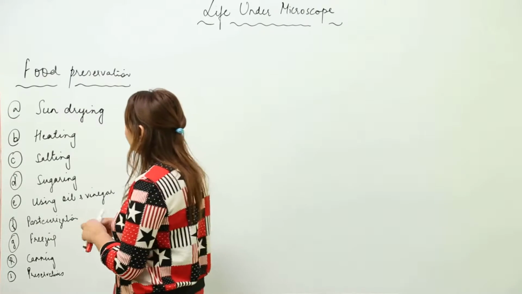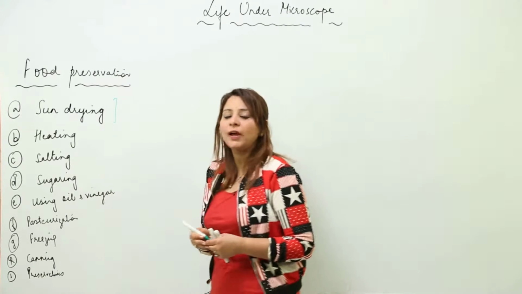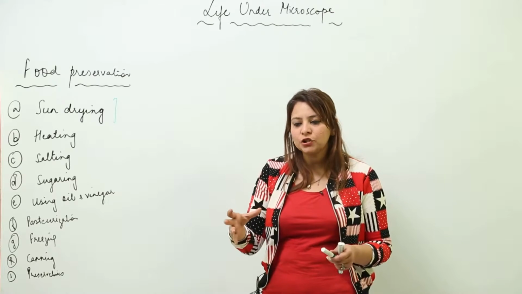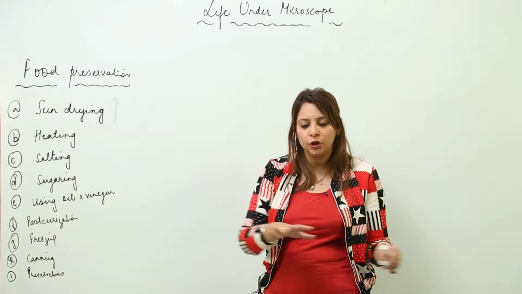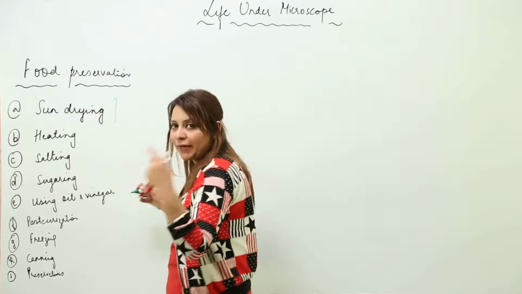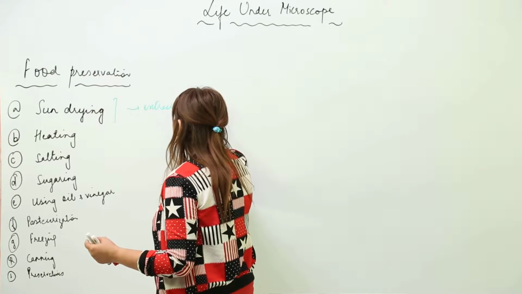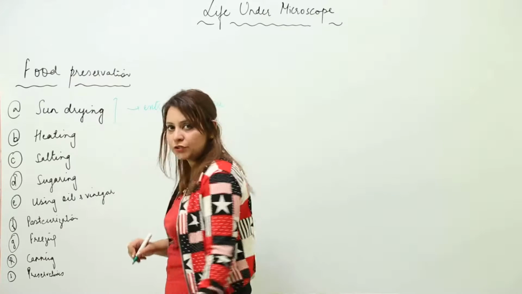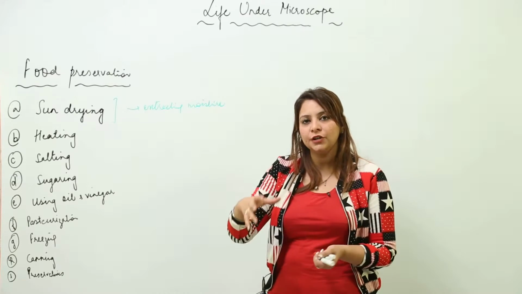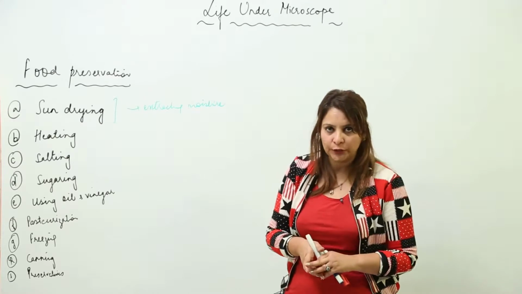There are certain methods. We can preserve food by sun drying. Sun drying is especially meant for pulses, cereals and so on. They are spread under the sun on a flat surface. By sun drying, they are preserved because the sun is capable of extracting the moisture, and we know that moisture is one of the conditions required for growth. So when there is no moisture, it inhibits the growth of the microorganism.